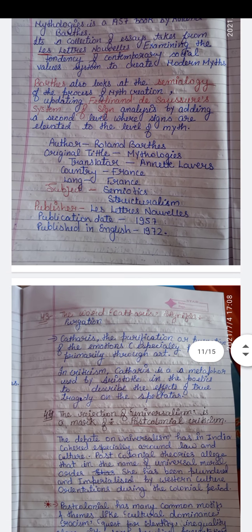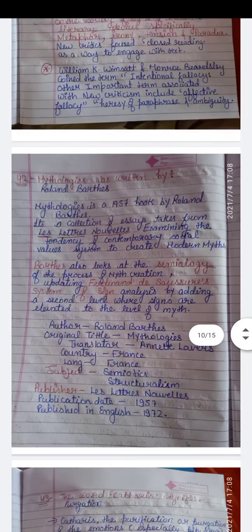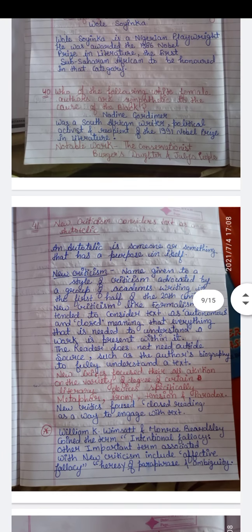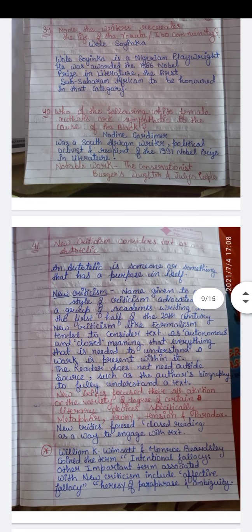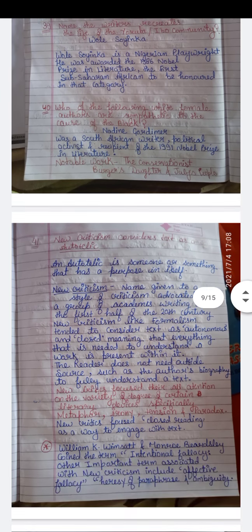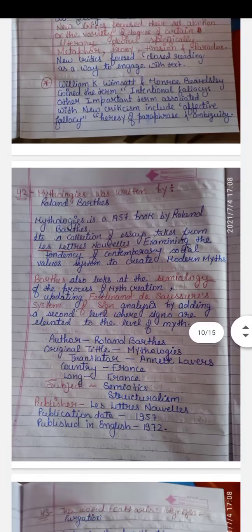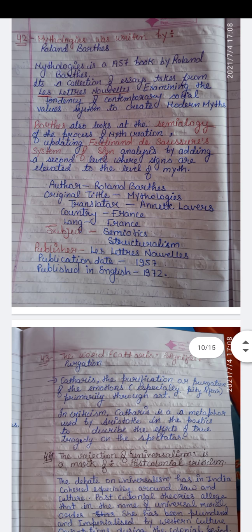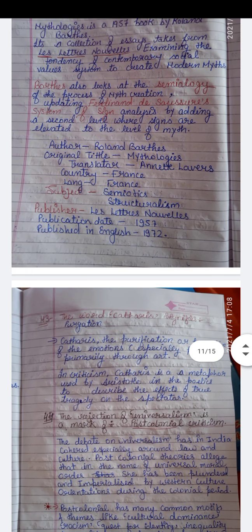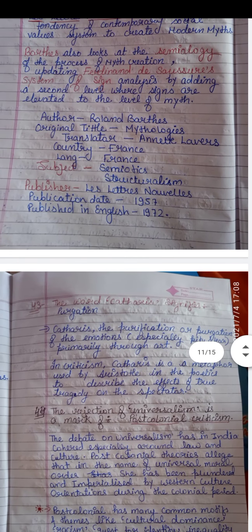From question number 40 onward, we have started the topic of criticism. Okay. 41, 42, 43. This is also catharsis, a word used in criticism. In criticism, catharsis is a metaphor used by Aristotle in the Poetics to describe the effect of true tragedy on the spectator, and catharsis means purgation, means purification.